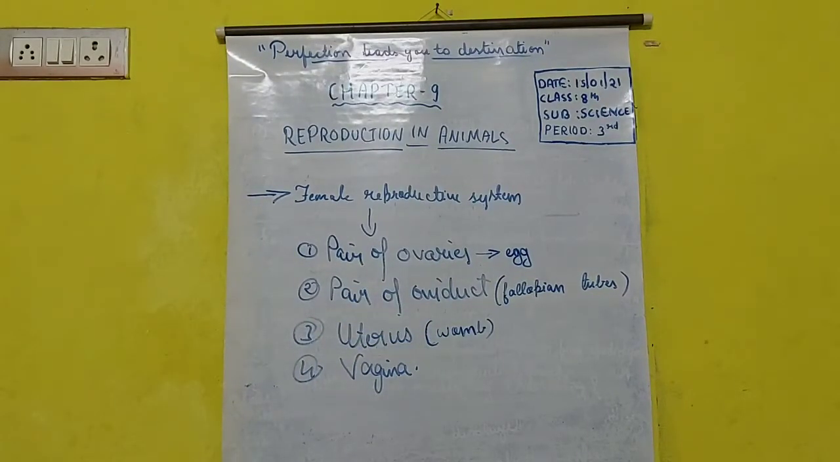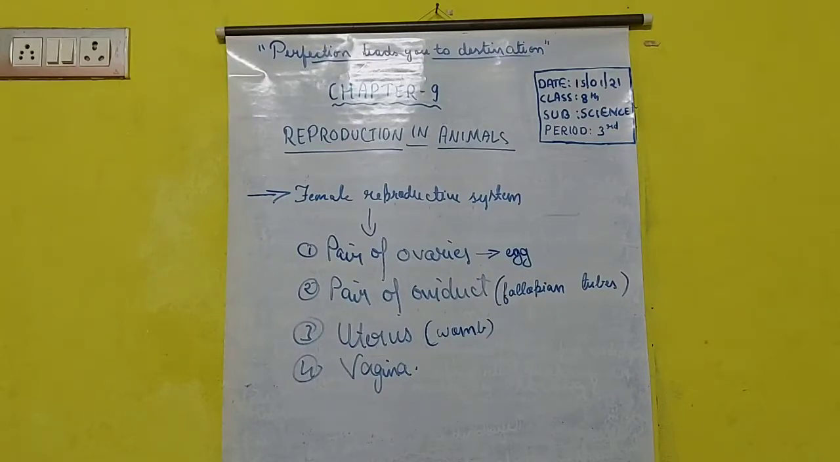Then third comes the uterus. In very common or general terms, it is known as the womb, where the baby grows inside the female. And here only the development of the zygote takes place, and the zygote will change into an embryo, and the embryo will change into a fetus, and the fetus will grow into the complete baby, and the young one will be formed.